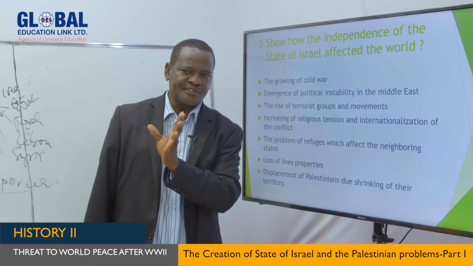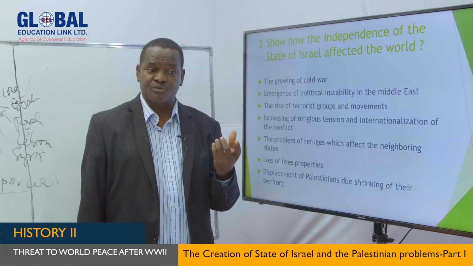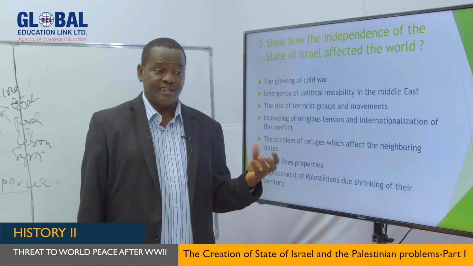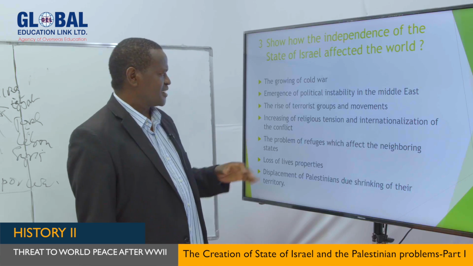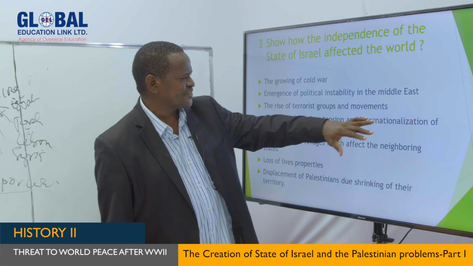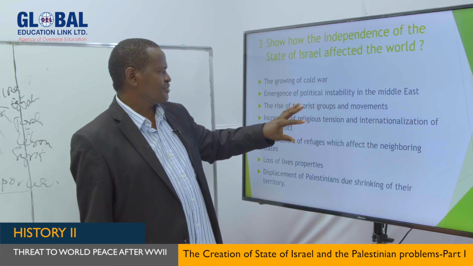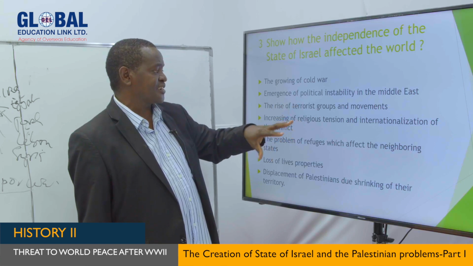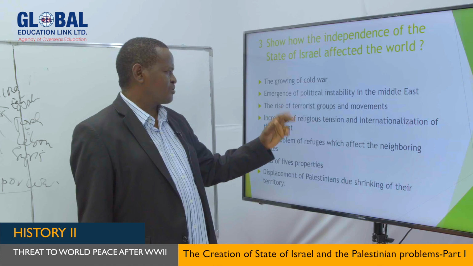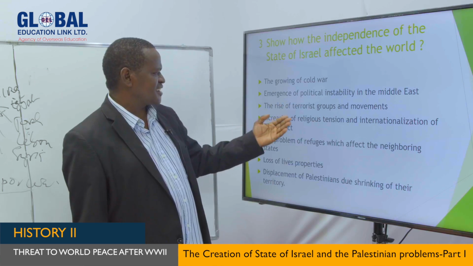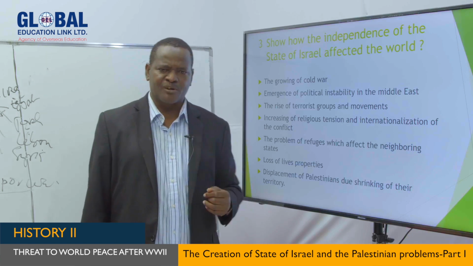To the Israelis and the Western countries, they call them terroristic groups. But in fact, if you refer to some of the Arabs and the Palestinians themselves, they call themselves liberation movements. But we also have some other terroristic groups spreading all over the world, because their origin, as you can trace it, is from the Middle East. So they have been inspired by what was going on. Another thing is increasing religious tension and internationalization of the conflict. Of course, I've said about this already.